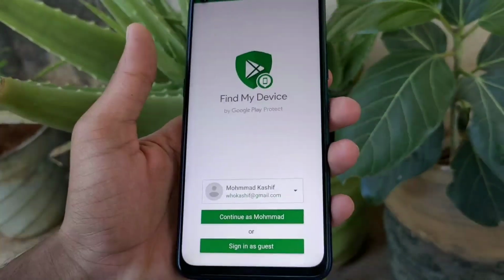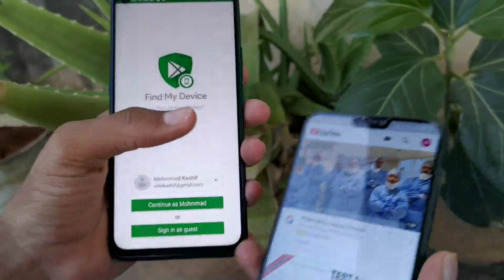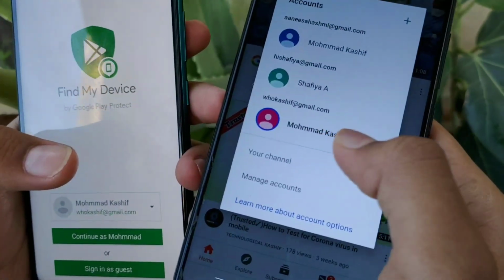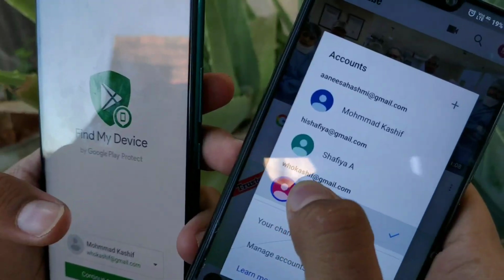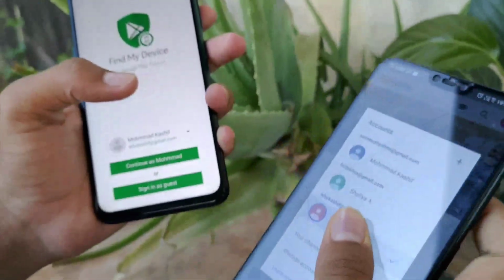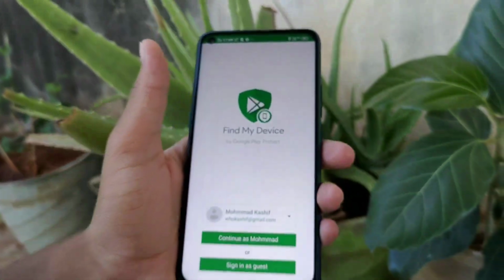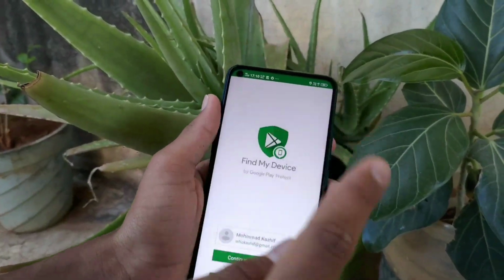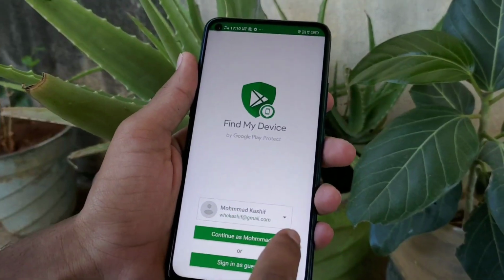So after tapping on whokashif@gmail.com, I will tap on continue as Muhammad. See, just cross-checking, who Kashif is here in this phone and also in this phone. Okay, now clear. Now you have to go to continue as the name Muhammad. My name is Muhammad, so continue as this. Just tap on this and that's it.